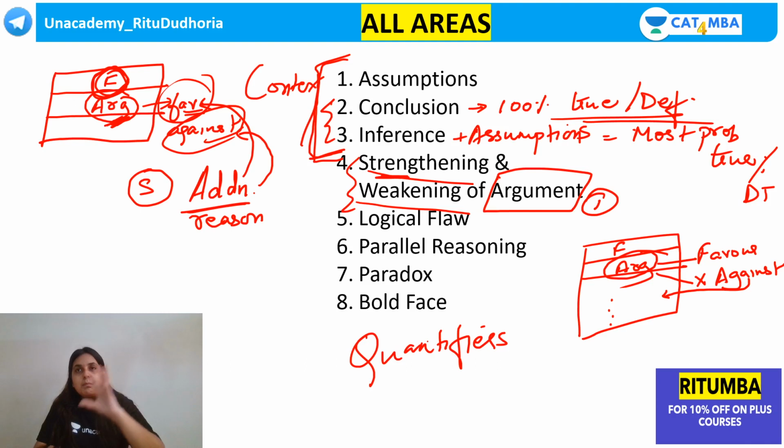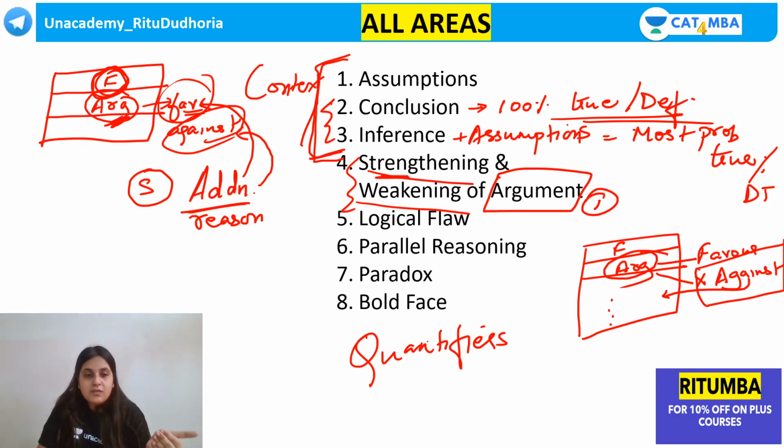If the author is saying that this bill should be passed, you have to select an option which shows a flaw in the bill, or which shows that no, this bill should not be passed. It will not work out in this scenario, it will be unfavorable for these sections of the society, some reason which goes against what the author has said. For that, make that reversal line or keep it in your mind. The author says, hence, this bill should be passed as soon as possible. Reverse: the bill should not be passed. Then select an option which says the bill should not be passed. If you do that reversal, then this question becomes very, very easy for you. But all critical reasoning questions can be answered through the elimination method.